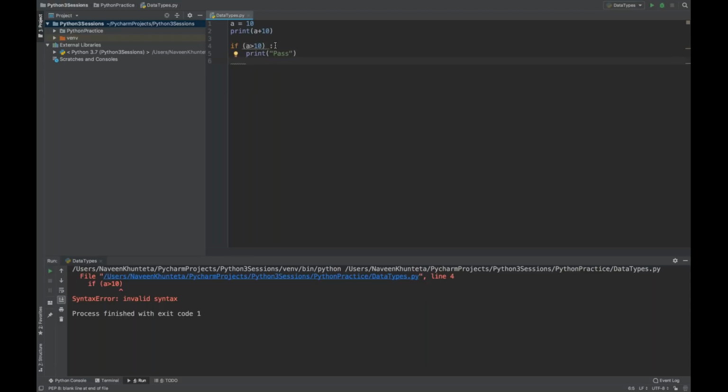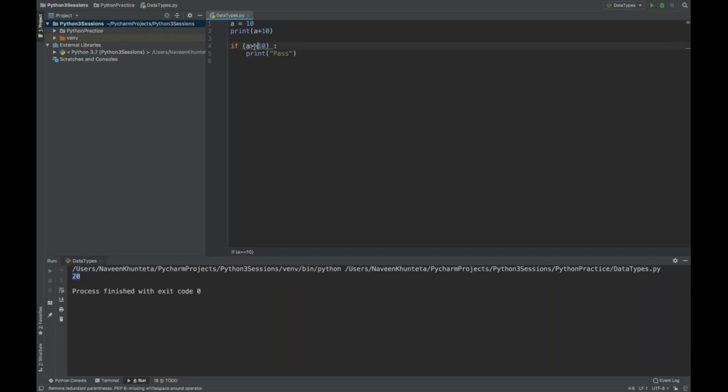After if, there are no brackets or curly braces, you have to provide a colon over here. Now if you run it, simply right click on it and run, you will see 20 is getting printed over here. Or a is not greater than 10, so it's not coming inside the if condition. So let's see, I'm writing a greater than or equal to 10. Now if you run it, you will see that pass is getting printed like this. Same thing, now I want to write an else also, and inside else you have to write a colon, and then again provide indentation and print, let's see, I'm writing fail.